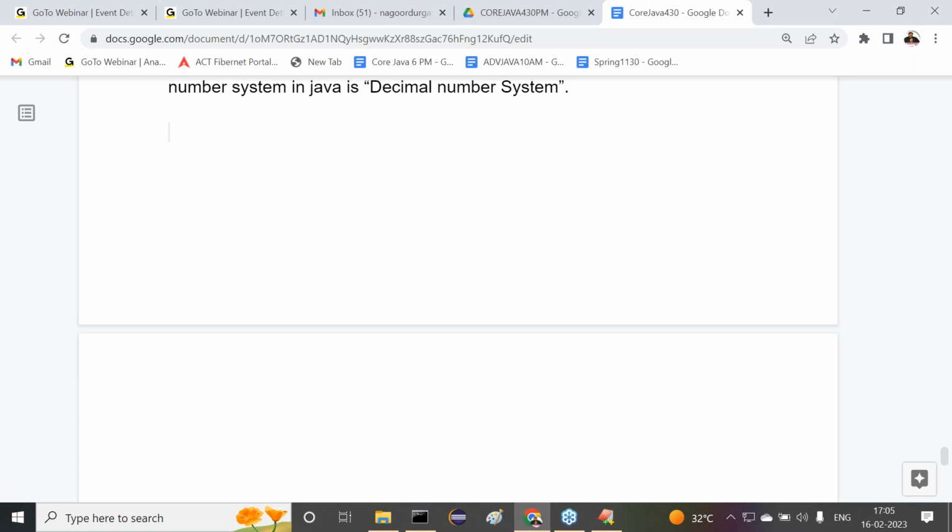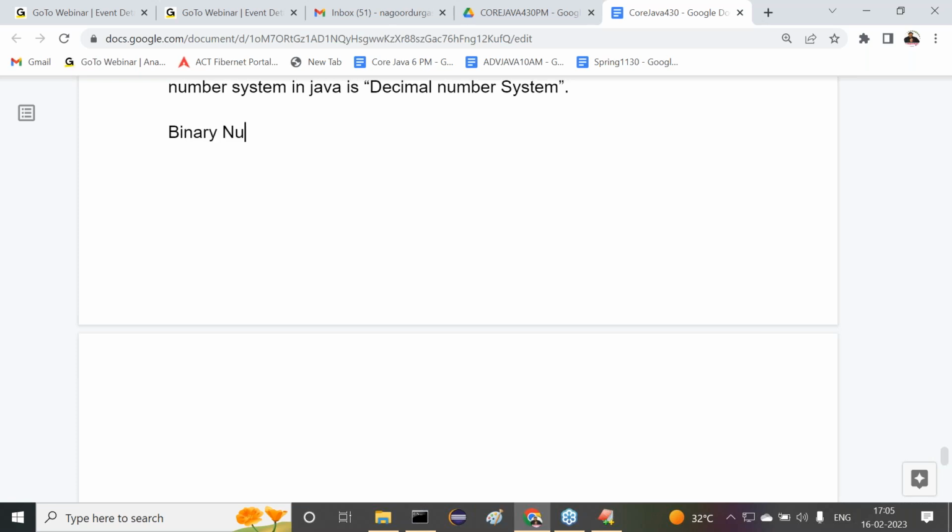In general, programming languages are for representing the outside environment only. The things going on outside, those conventions have to be represented inside the programming. That's why outside conventions are followed mostly inside programming. In outside, the decimal system is going on. So the Java programming language also has the decimal number system by default, not any other number system. Got it or not? Okay, fine. Now we need to understand one by one clearly.